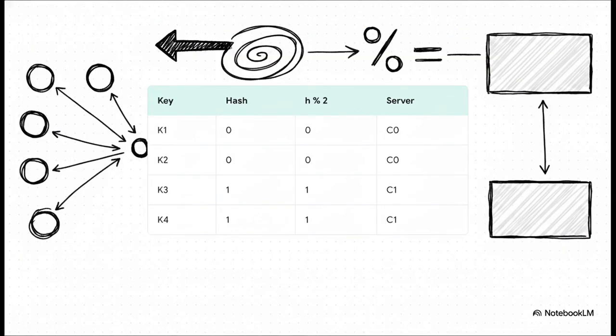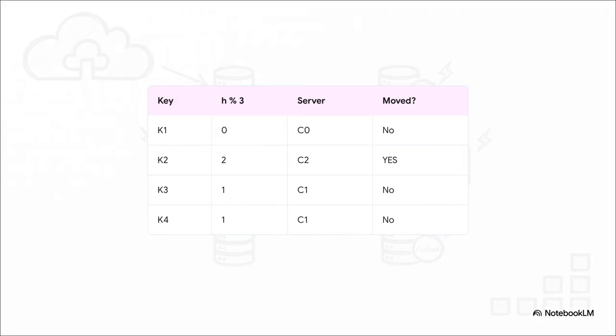Let's look at the very first algorithm pretty much every engineer tries for this. Naive modulo hashing. It's super simple. You take the key's hash and modulo it by the number of servers. So if you have 6 keys and 2 servers, the math, hash modulo 2, neatly divides them right down the middle. It looks elegant, it's totally deterministic, and it seems perfectly balanced.